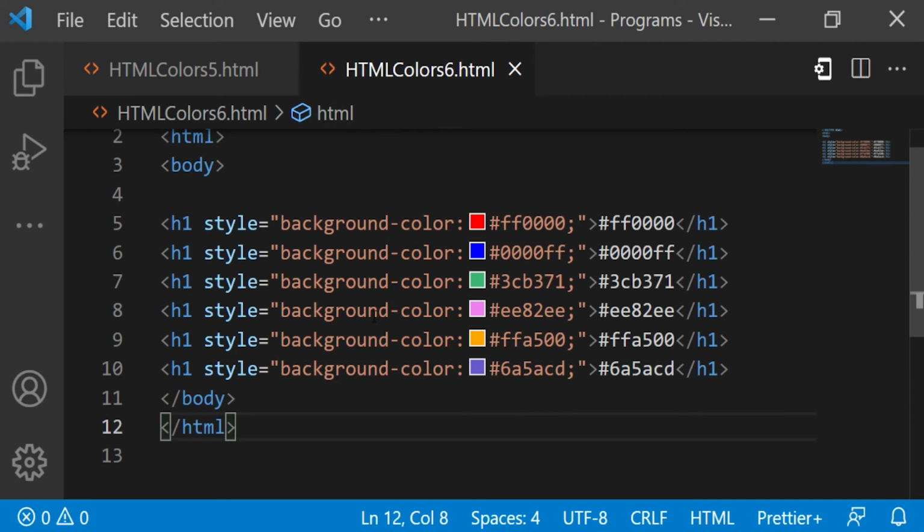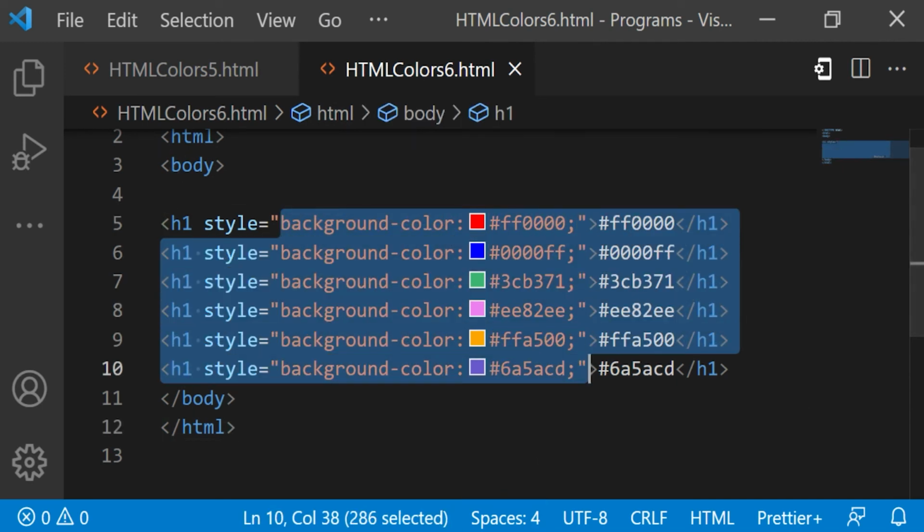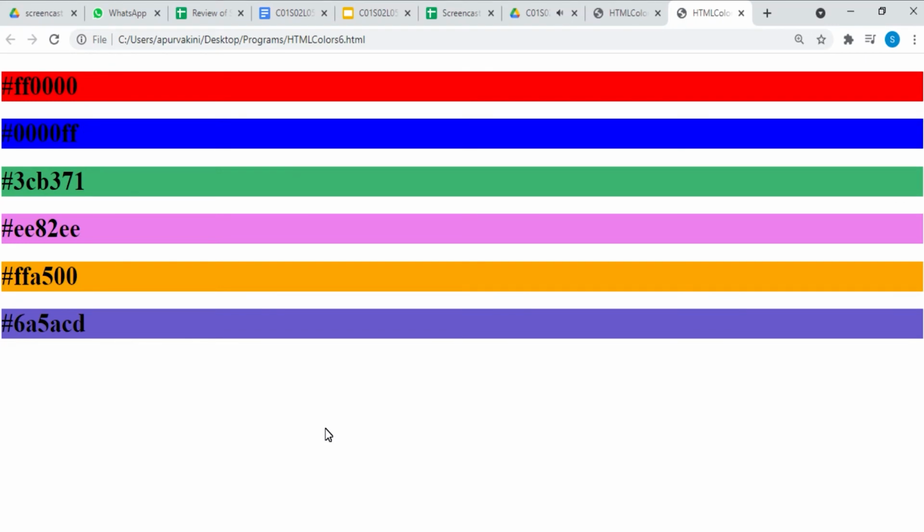Here's an example of HEX color. In this example, we are using HEX color. Let's see the output. So once you understand how they work, you can easily change the red, blue or green values to create a different shade. Here the codes are shown in the hexadecimal format.